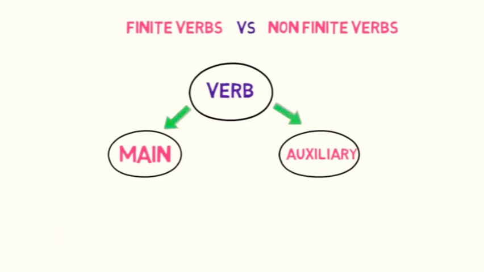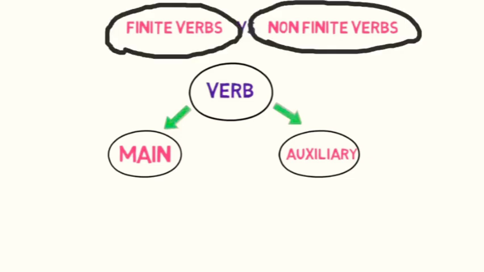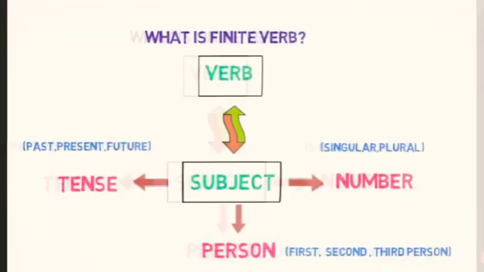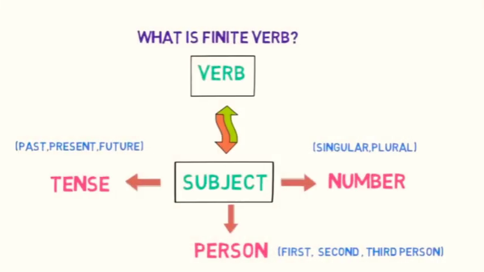Yes, verbs are further classified into two groups, finite verbs and non-finite verbs. What is a finite verb? A verb that has a subject and exhibits tense and number in a sentence is called a finite verb. What does it mean? It means that a finite verb limits its uses as per the subject.